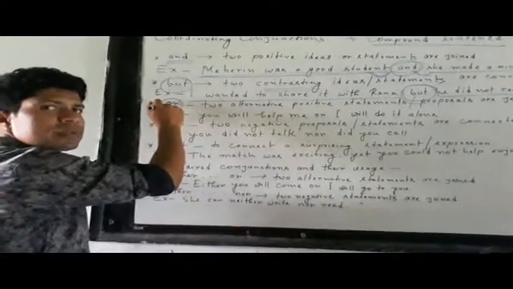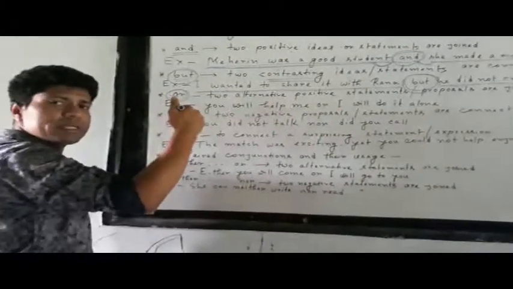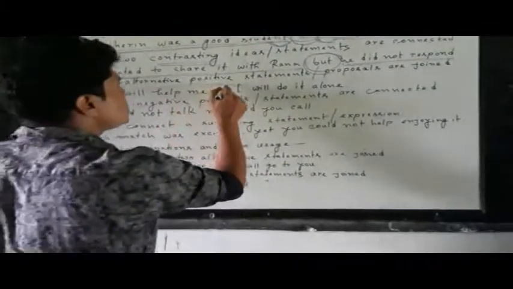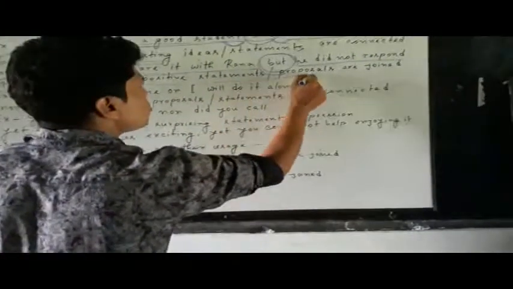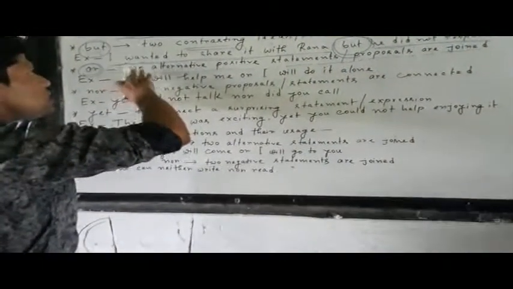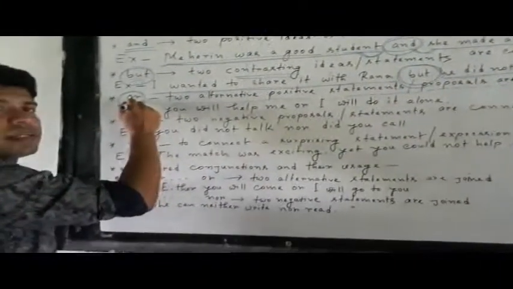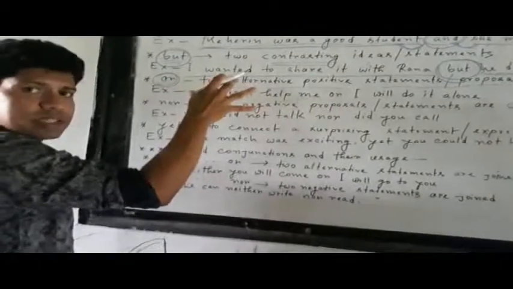Now I will go to or. You see or. So why will we use or? Of course it has some reasons. What are these? Two alternative positive statements or proposals are joined. So when we are joining two alternative positive statements or proposals, then we pick or to join the two parts.